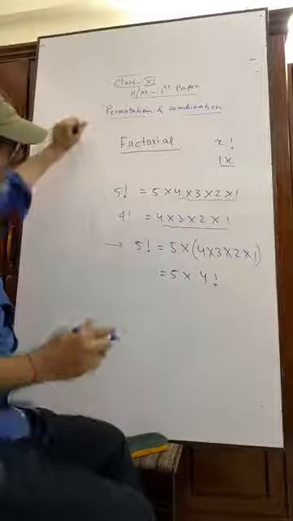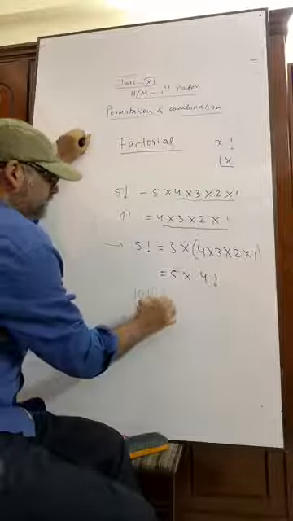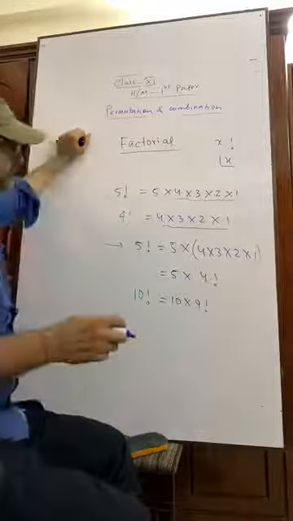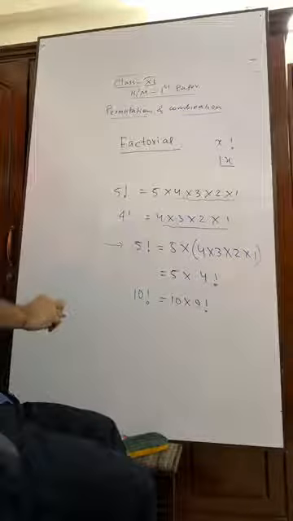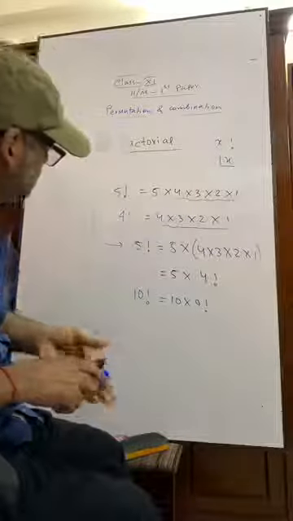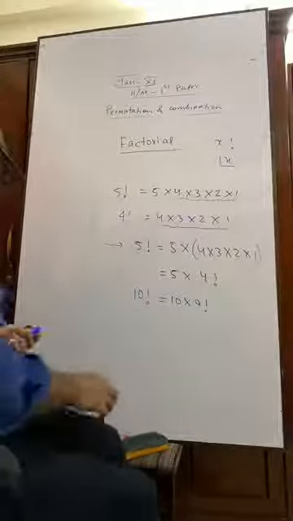By this way, 10 factorial means 10 into 9 factorial. If you don't understand, please let me know. 10 factorial means what? 10 into 9 factorial. Okay, that's good.